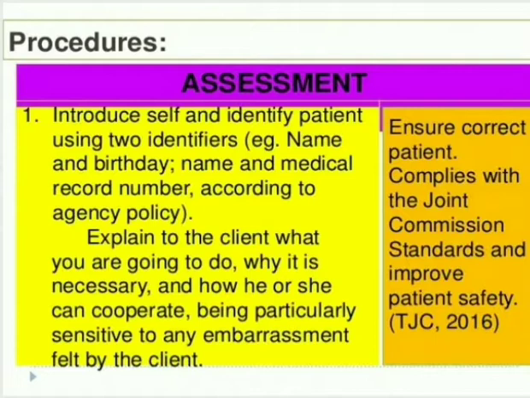Use one swab for one swabbing. Don't use one swab for the whole area, only one swab for one swabbing.